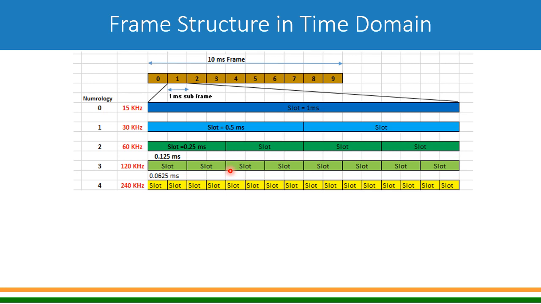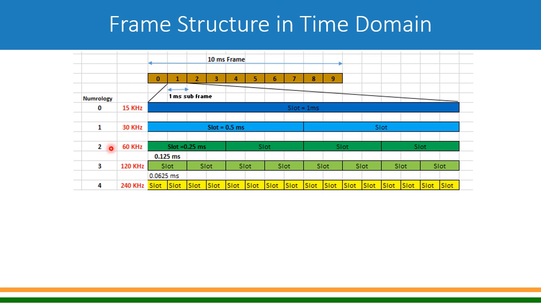So we talked about numerology in the frequency domain, and then the concept of frame, subframe, slot, and symbols. As I said, there will be 14 symbols in every slot, but in some cases there will be 12 symbols.